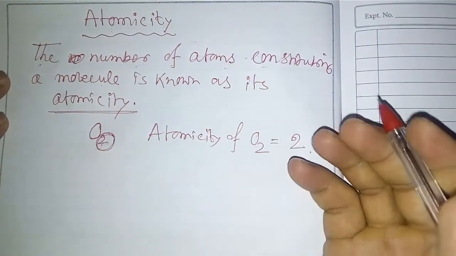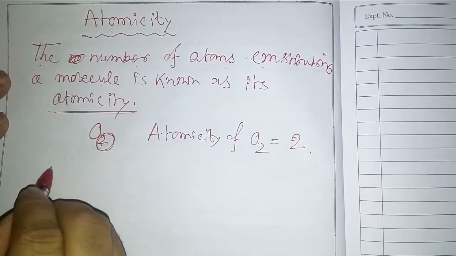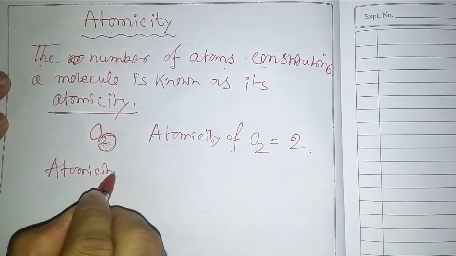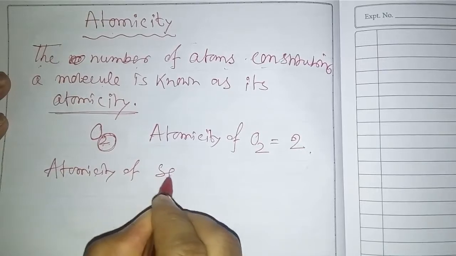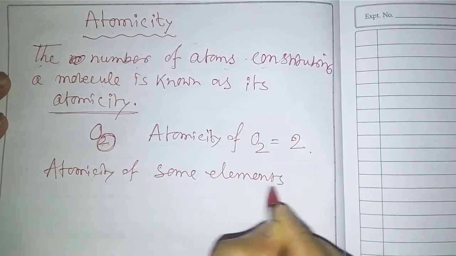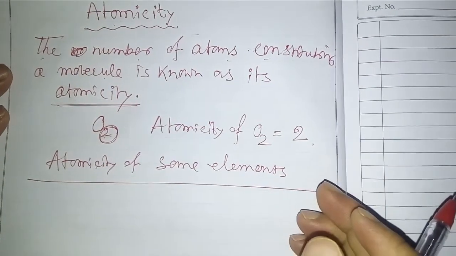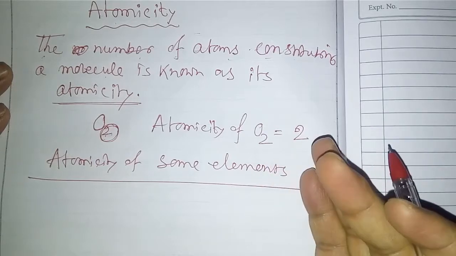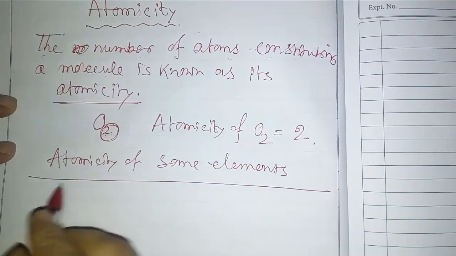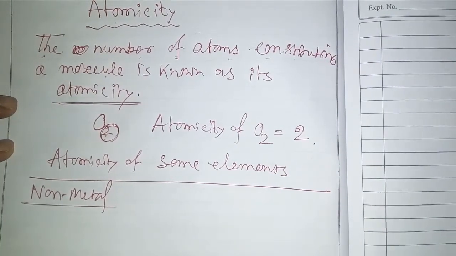Now there are so many examples. The atomicity of some elements. Suppose the type of element is non-metal.